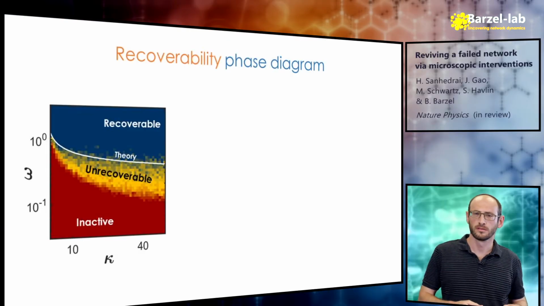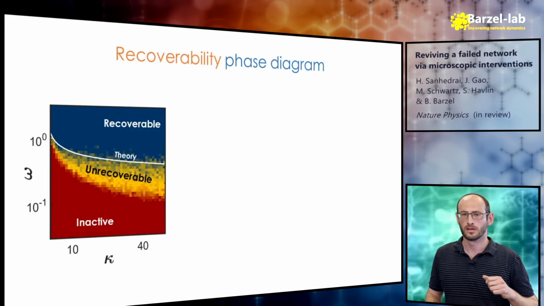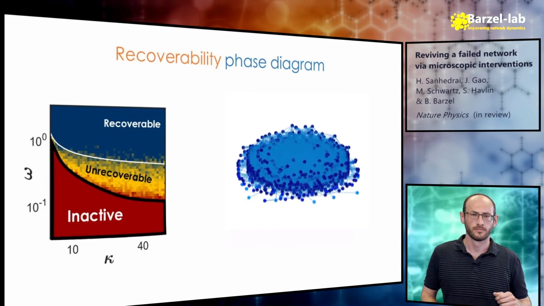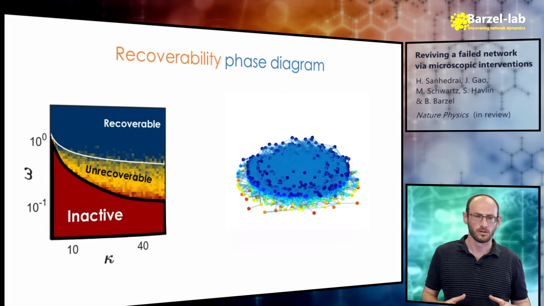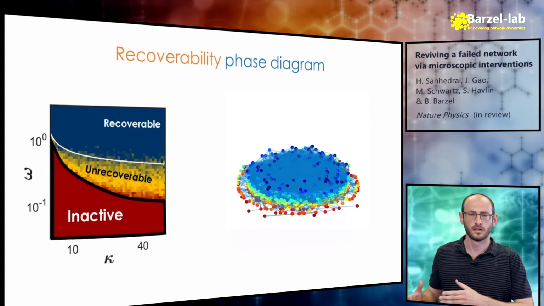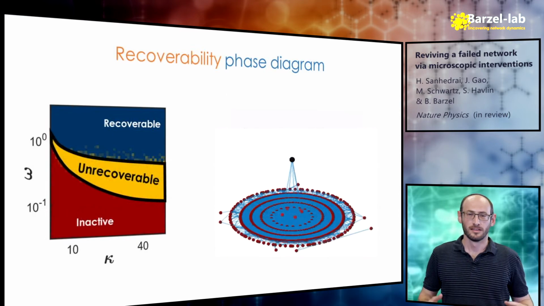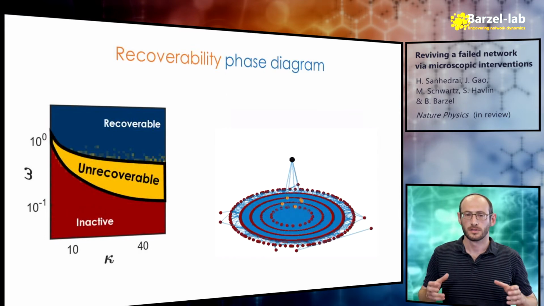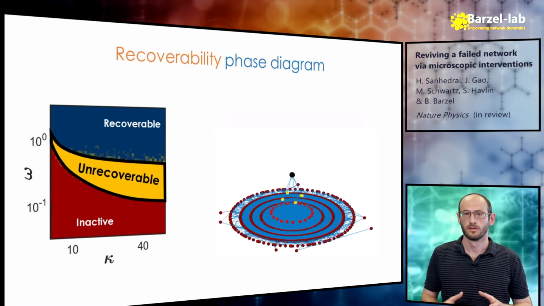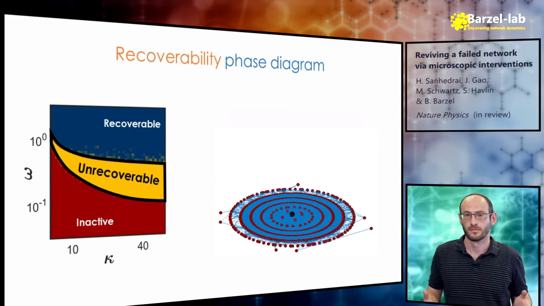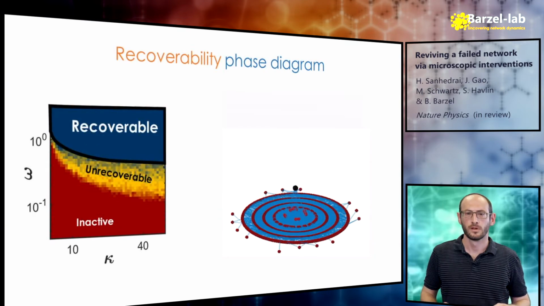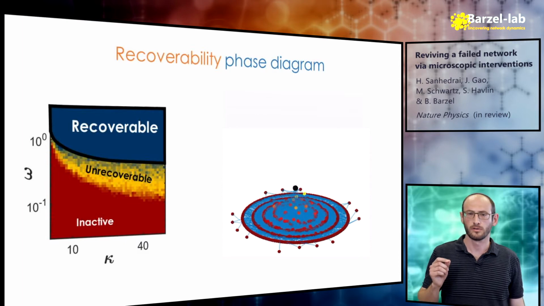To answer this, we discovered a new dynamic phase of the system. In the red regime, where the weight and degree are small, the system is in the inactive phase, but we already knew that. In the yellow area, the system can be active, but it does not revive on its own. But we already knew that. But in the blue area, we found that there is a new state of the system, the recoverable phase.